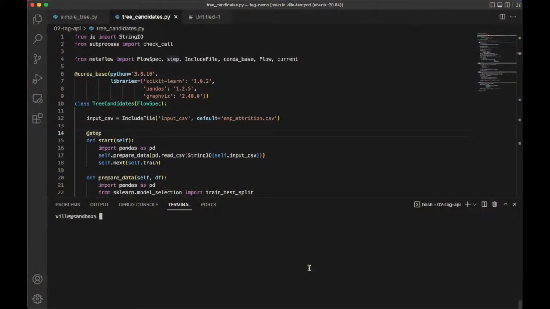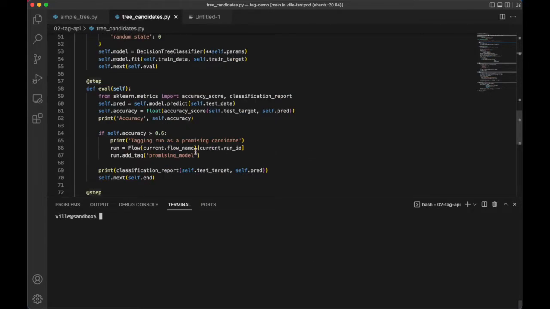In some sense, this example is an inverse of the previous one. In the previous example, we ran an execution, then we inspected the result using the Metaflow card and the UI, and then if the result was promising enough, we assigned a tag to it. In this example, we assign the tags automatically.